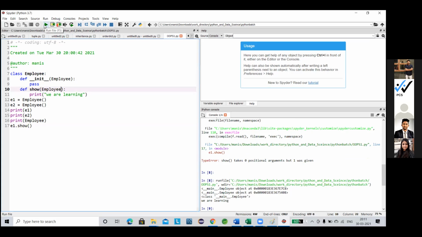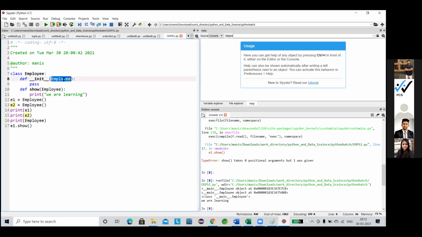Yes, sir. Now, what is the problem with this approach? See this very carefully. The problem is that I am passing the reference of the class. The reference of this one and the reference of this one are different, because the objects are at different locations. So I cannot use the same class reference for individual objects. It will definitely throw an error.